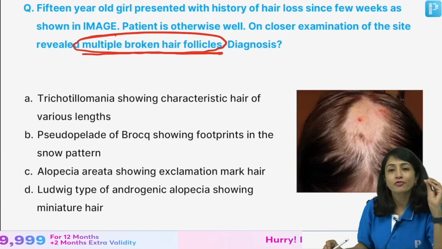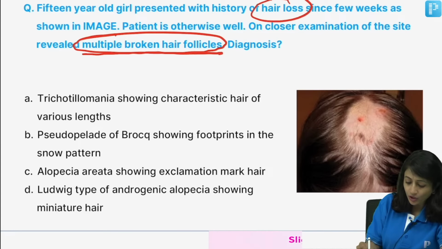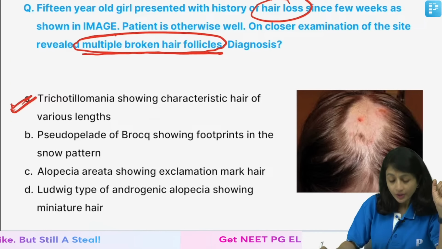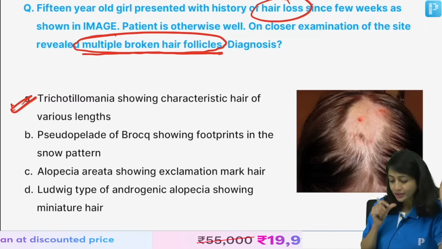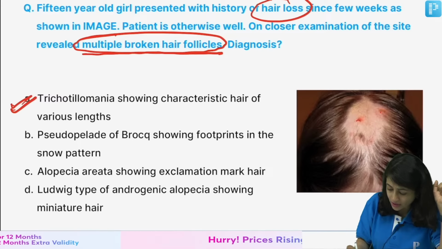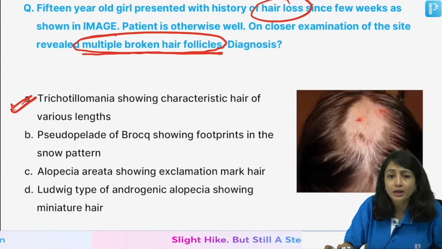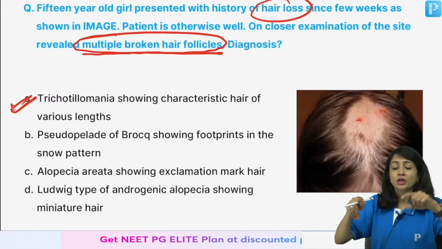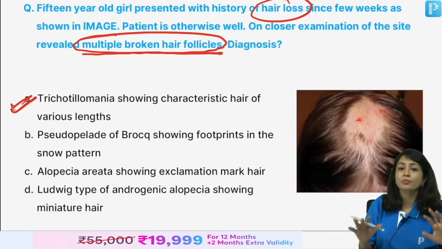Remember students, if in the question they are saying multiple broken hair follicles with hair loss, think of only trichotillomania. Now, why was there a confusion with alopecia areata? See, even if you look at the image, someone was right. Someone pointed out, can you see these bleeding points? Can you see these hair? Alopecia areata will be smooth. It is a smooth patch. You do not see multiple broken hair follicles on the patch. You see on the surroundings there are few broken hairs, but on the patch you see multiple broken hair follicles